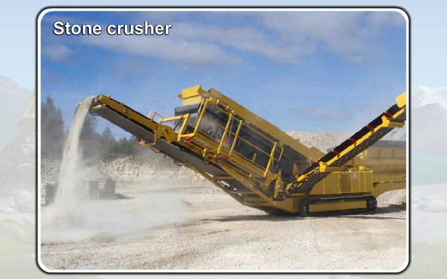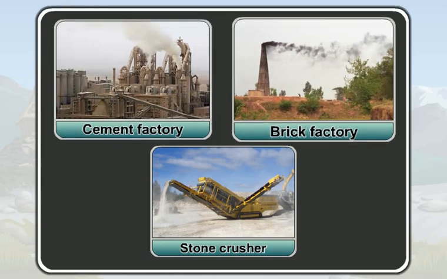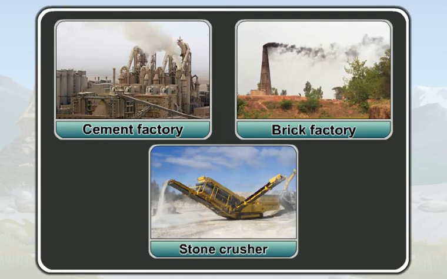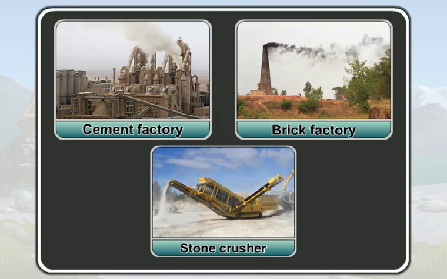It is producing a lot of dust. So, a cement factory, a brick factory, and the stone crusher produce smoke and dust. So, they are polluting the air.